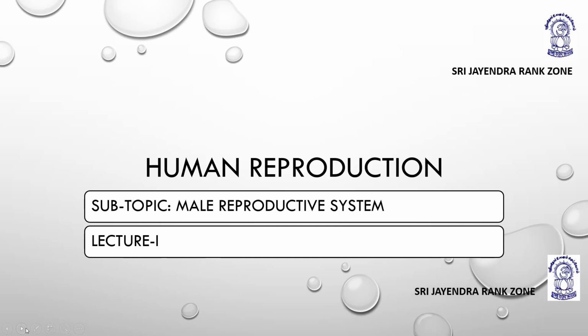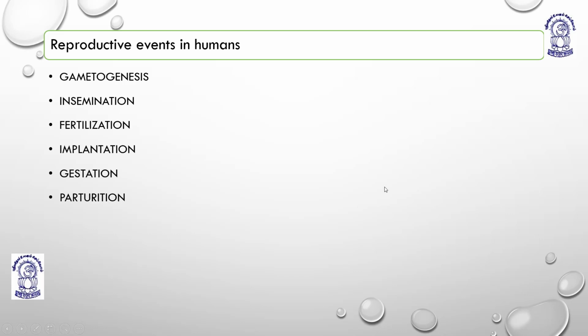Now we are moving to further details. These are the reproductive events in humans which take place. They are very common, and you will be knowing all these processes. Like first I'll talk about gametogenesis, right? What is gametogenesis? The process of formation of gametes,